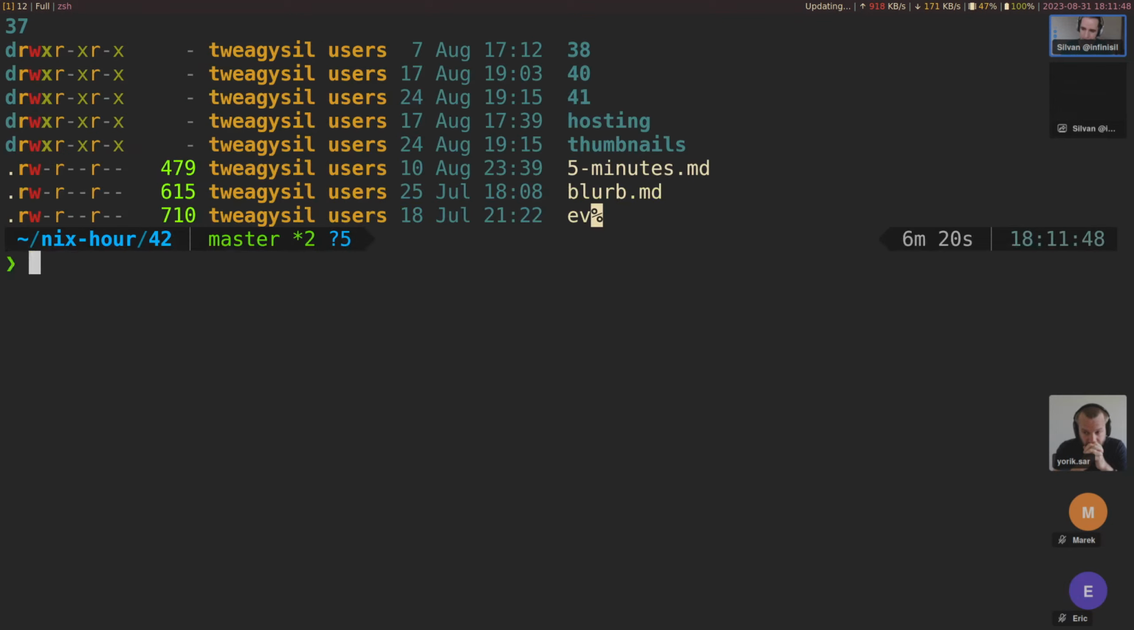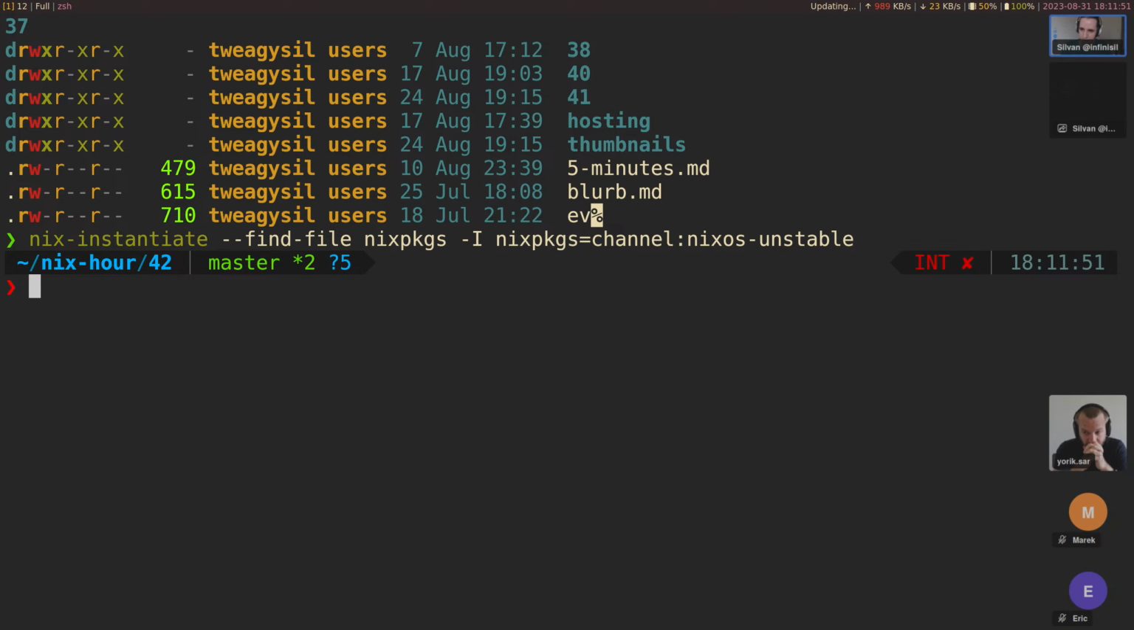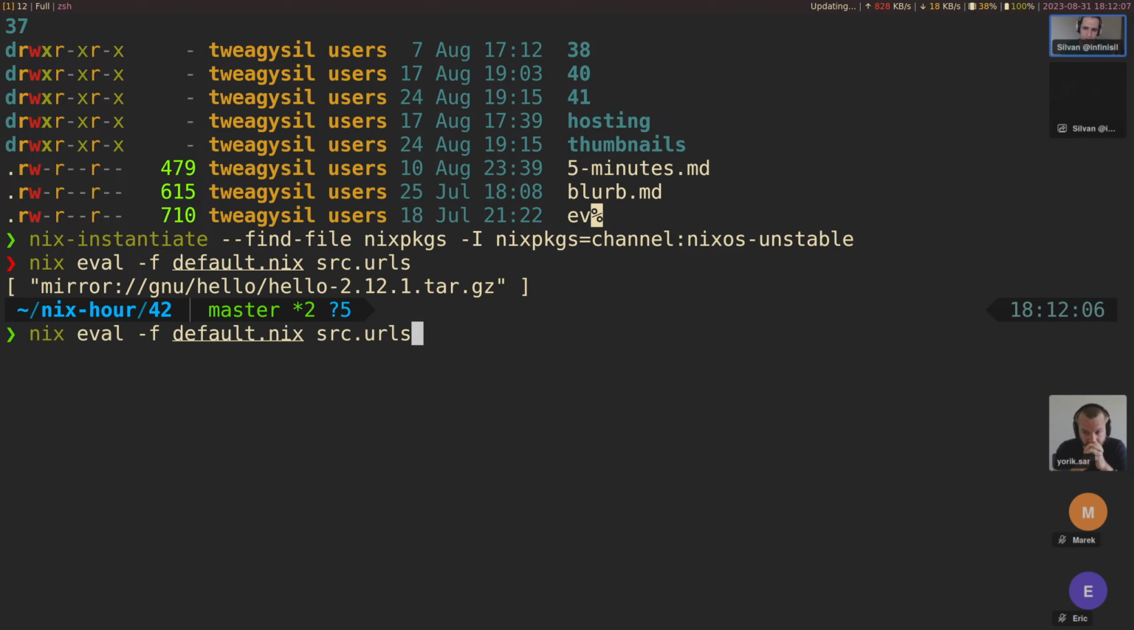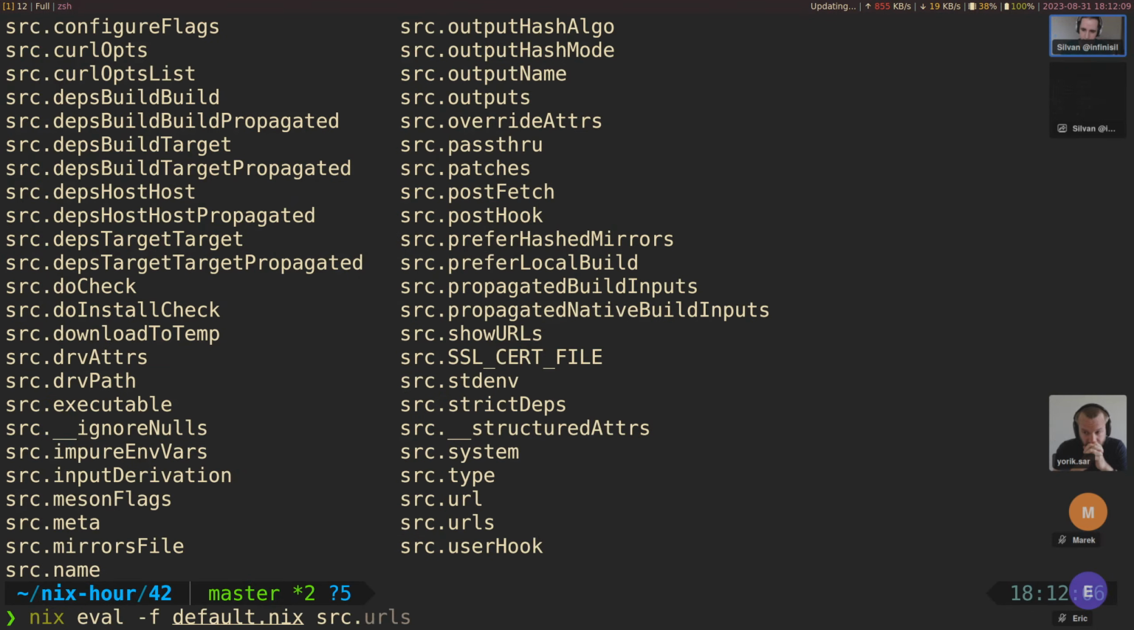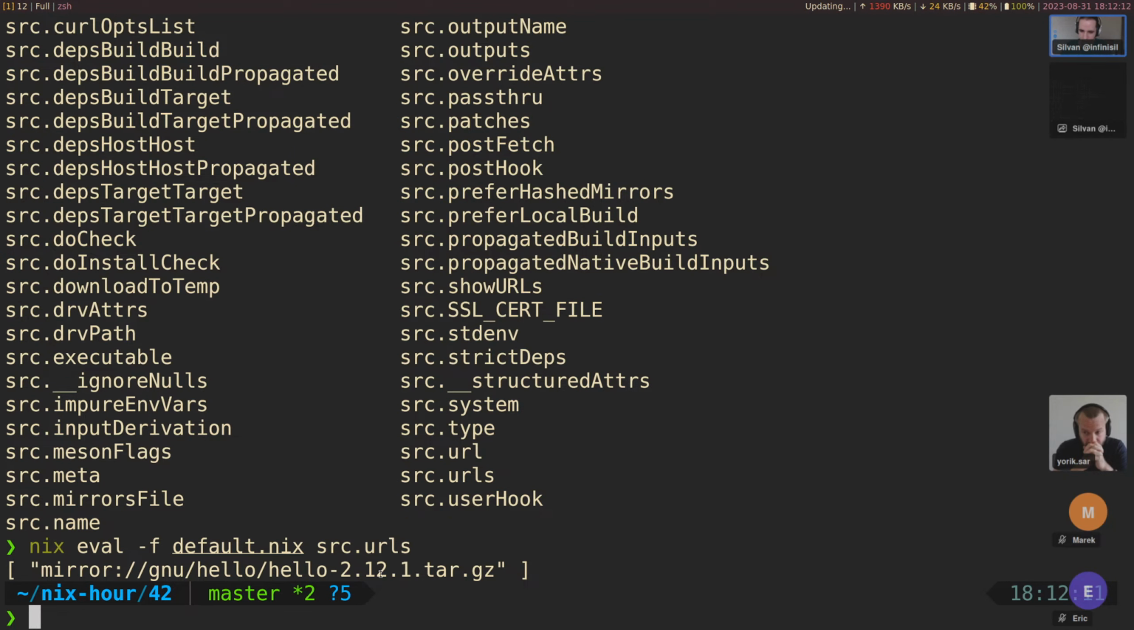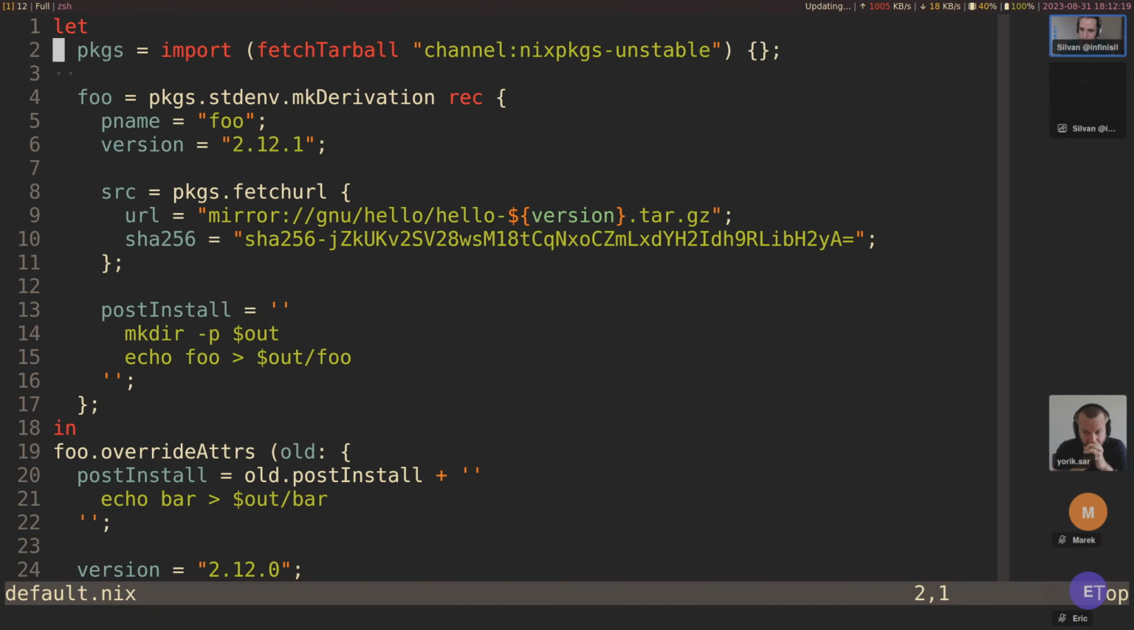And actually we can see this using nix-instantiate --eval, or let's use nix eval for a change. Dash F default.nix, and then source.urls. Yeah, autocompletion doesn't seem, oh, it does work. Source.urls, and we can see in here the source still uses 2.12.1. So the rec keyword here, how that works is it creates a very local binding.